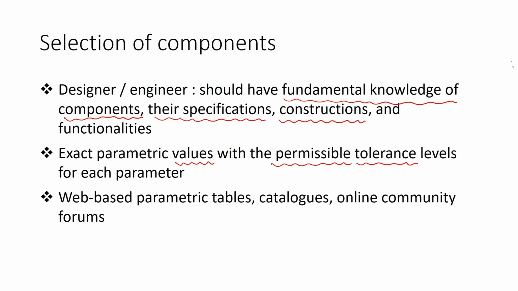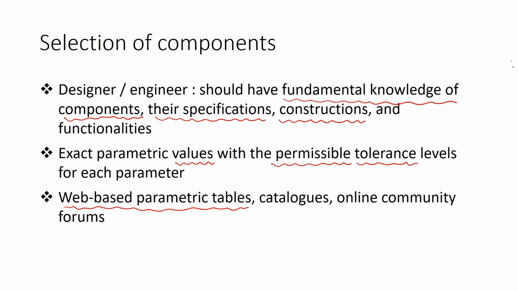Nowadays, we are using web based technologies. A lot of web based parametric tables are available, so we should go through these parametric tables. Online catalogs are available. The catalogs have the required information, 3D visualization of the components, videos of the performance of the components, applications, and some case studies.